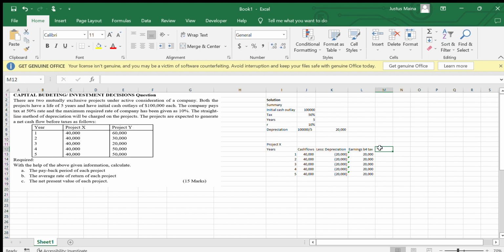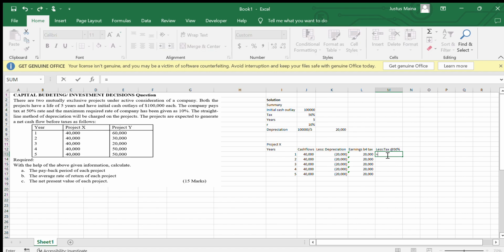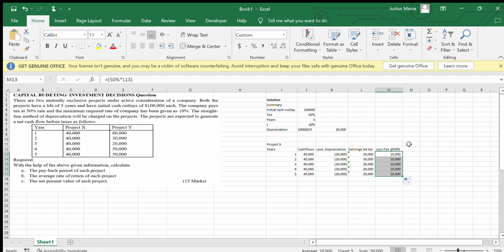We now have to deduct the tax, less tax at 50%. We multiply 50% by the earnings before tax to get the tax. Then we deduct it from the earnings before tax to get the earnings, or net income.